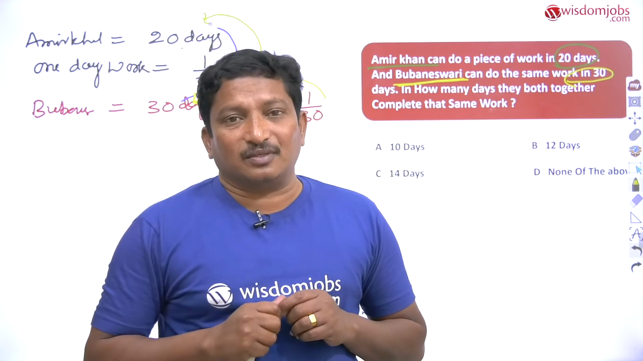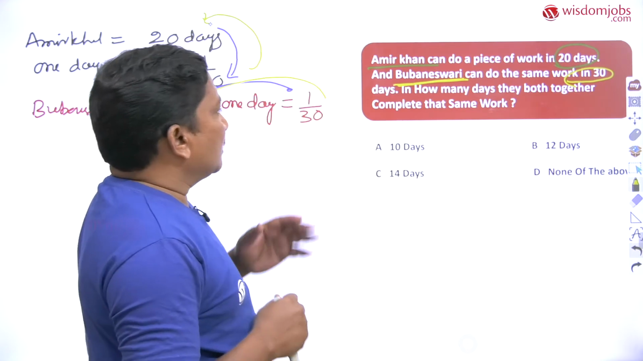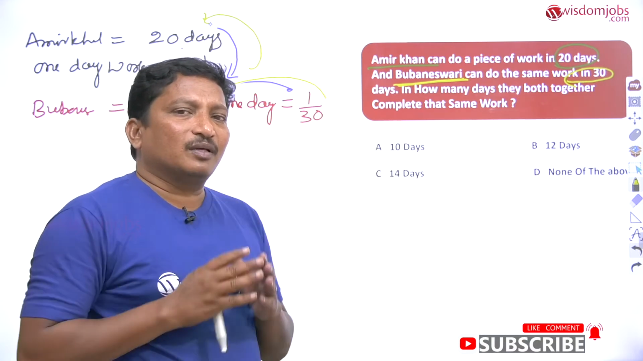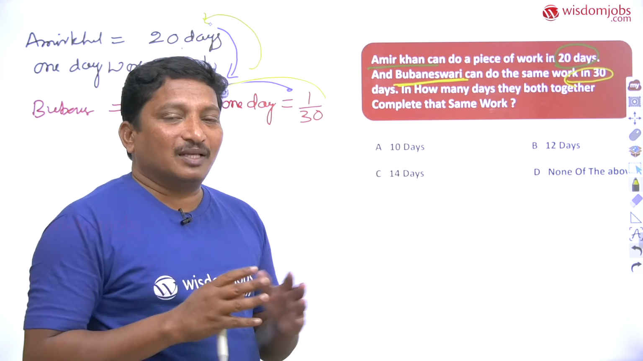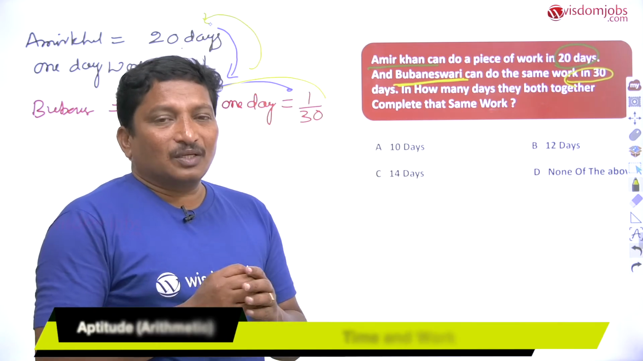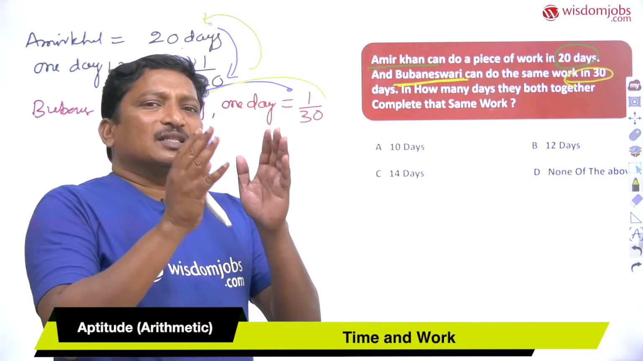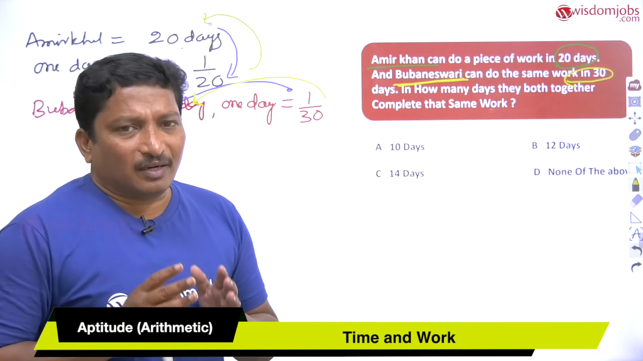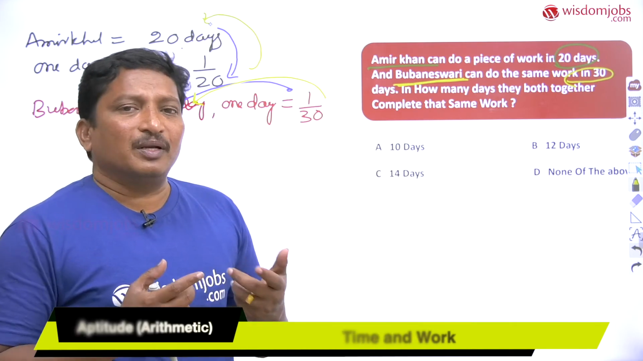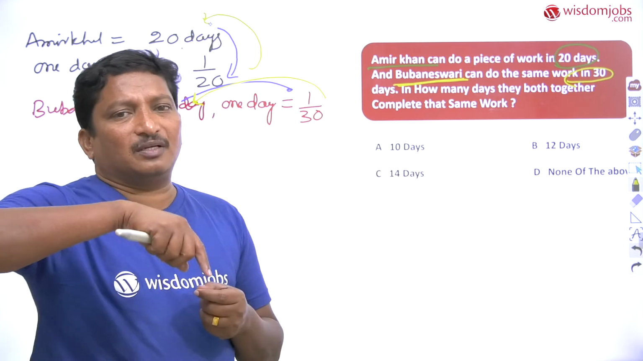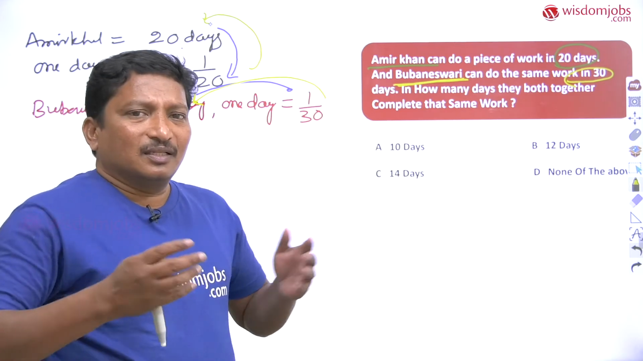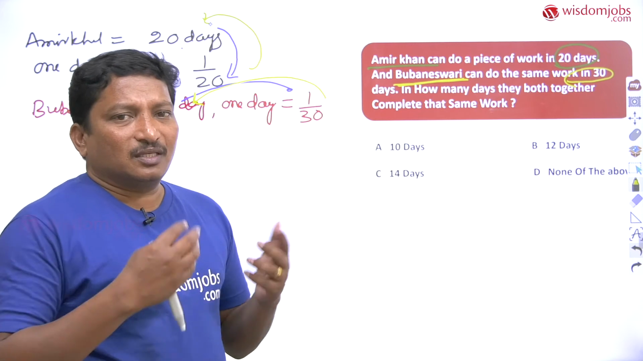Dear students, here what I am thinking to crack the question: I take the 1 day work of Amir and the 1 day work of Bhubaneswari. When I add these two numerical values, the final result is the 1 day work of both together. When I take the inverse, the reciprocal value, that is nothing but the completion days of both together. Then our solution is complete, dear students.